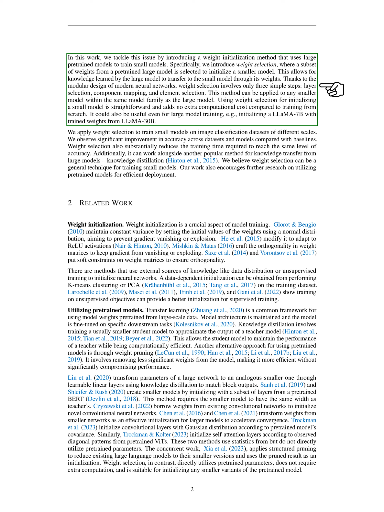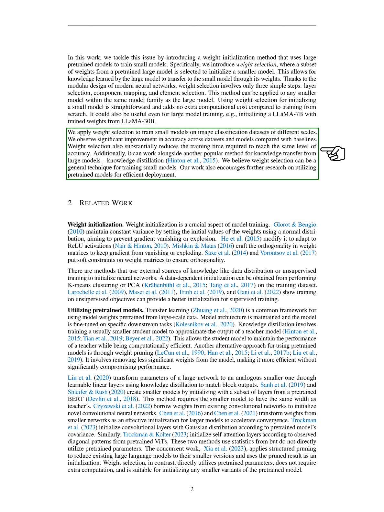Thanks to the modular design of modern neural networks, weight selection involves just 3 simple steps: layer selection, component mapping, and element selection. This method can be applied to any smaller model within the same model family as the large model. Using weight selection to initialize a small model is straightforward and doesn't add any extra computational cost compared to training from scratch. It could also be useful for training large models, for example, initializing a Llama 7B model with trained weights from a Llama 30B model.